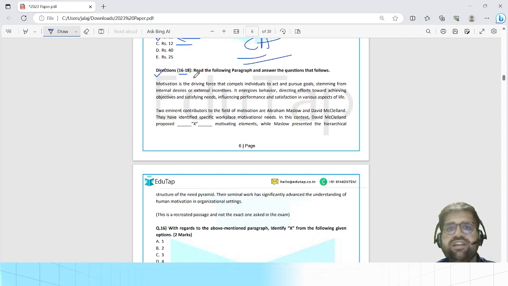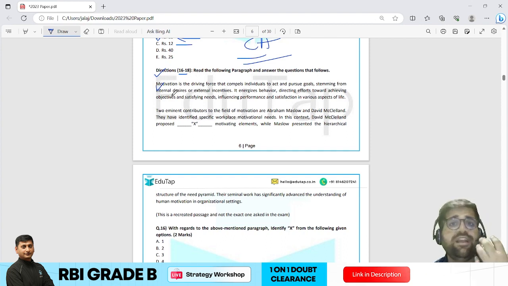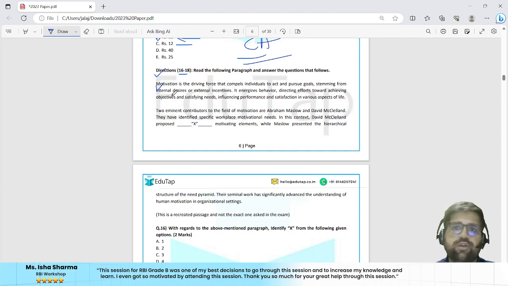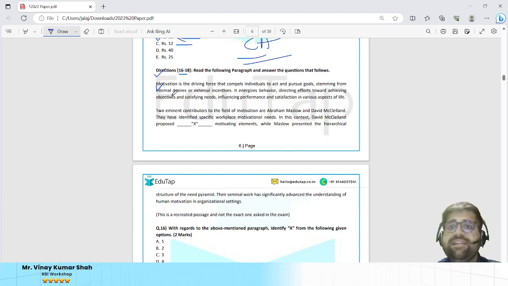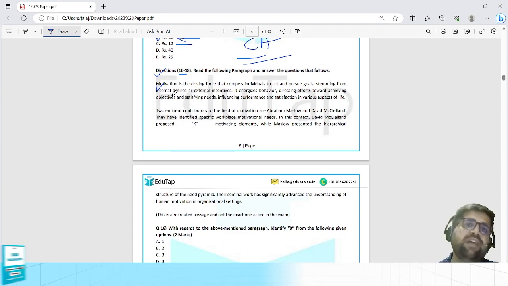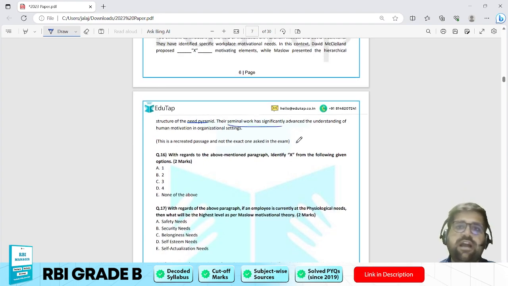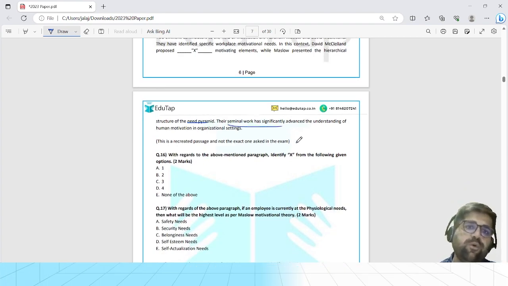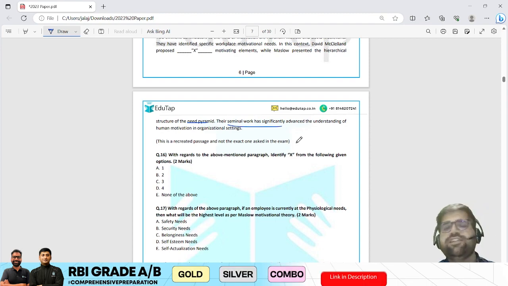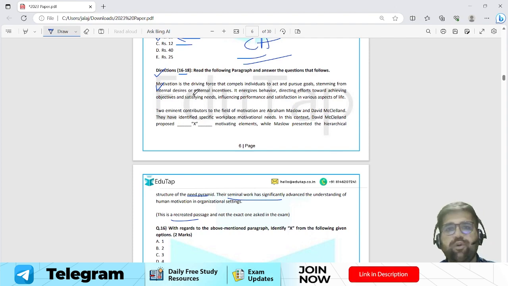Motivation is the driving force that compels individuals to act and pursue goals. So I can see this particular paragraph is talking regarding motivation. Two eminent contributors to the field of motivation are Abraham Maslow and David McClelland. They have identified specific workplace motivational needs. In this context, David McClelland proposed dash motivation elements while Maslow presented a hierarchical structure of need pyramid. Okay, the seminal work done has significantly advanced the understanding of human motivation in organizational settings. Now, this is a recreated paragraph, my friends. This is why I was saying 5% of deviation. I hope you will allow us.